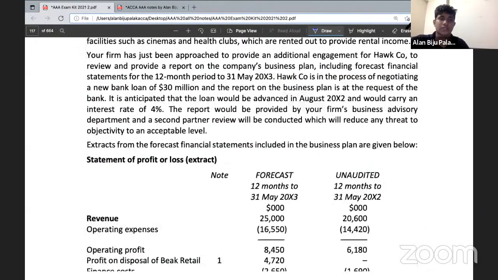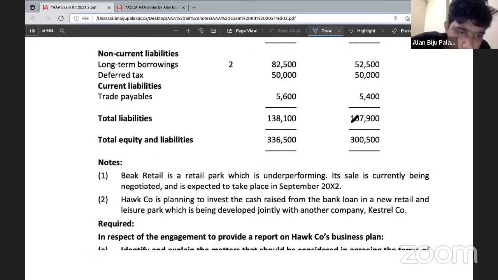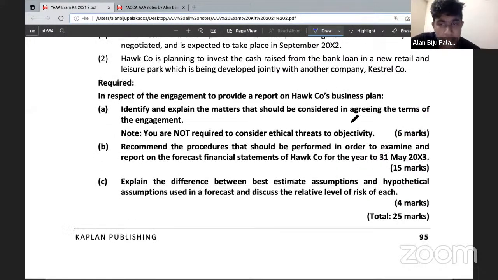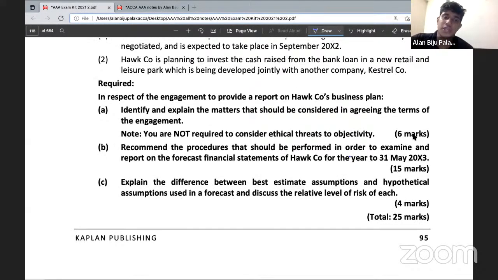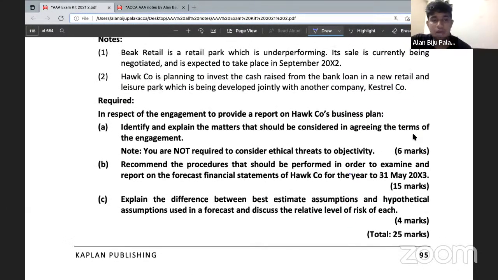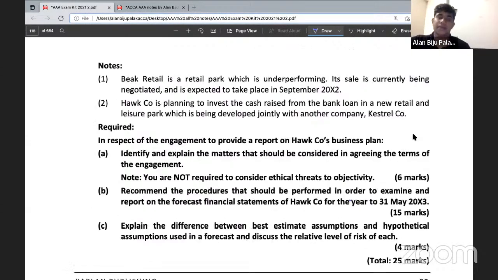Yeah, question number 37, Hope. See, here we have received a requirement. Recommend the procedures that should be performed in order to examine and report on forecast financial statements of Hope Company for the year ended 30th May 2013. So you need to write procedures in relation to the Hope Company's PFI.